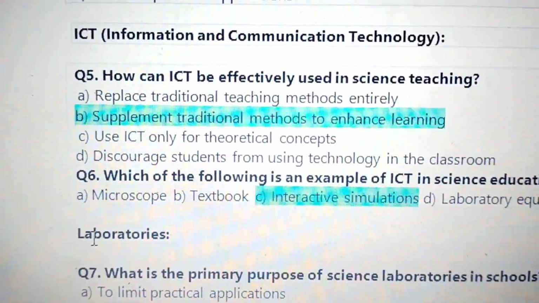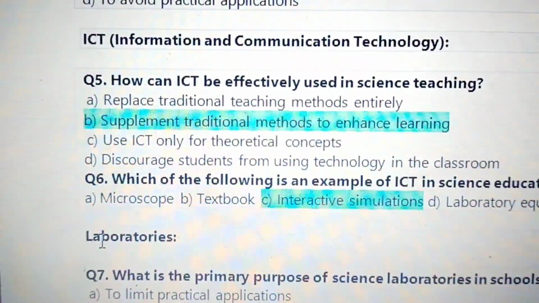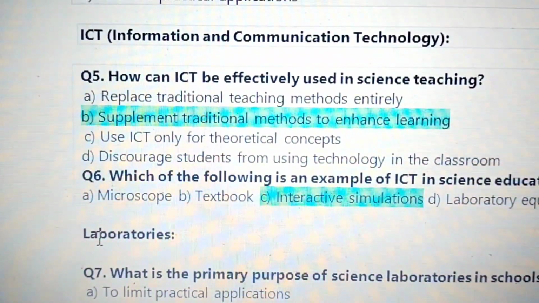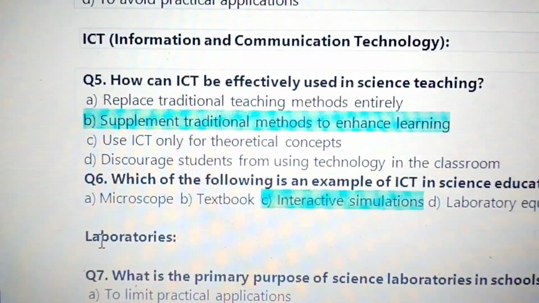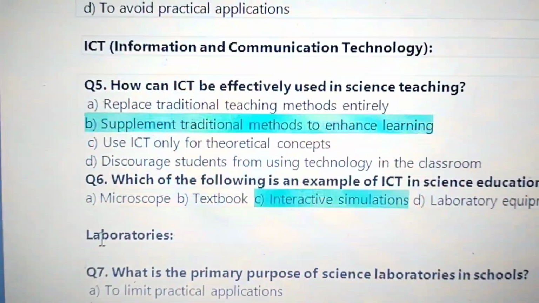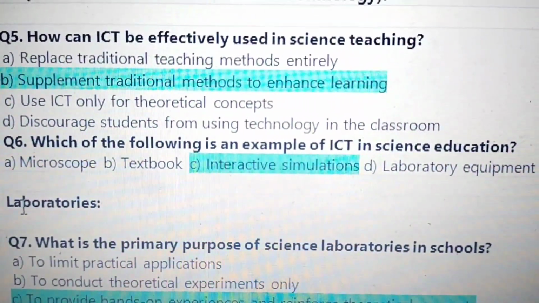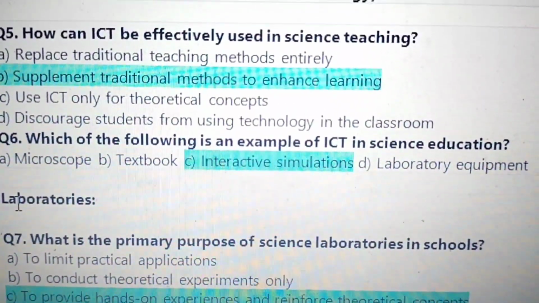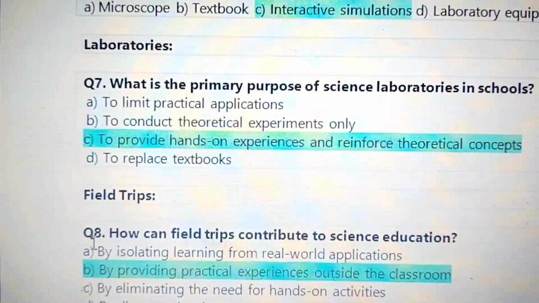Next topic, ICT, the use of science in information and communication technology. How can ICT be effectively used in science teaching? They supplement traditional methods to enhance learning. Number 6, which of the following is an example of ICT use in science education? Answer C, interactive simulations.